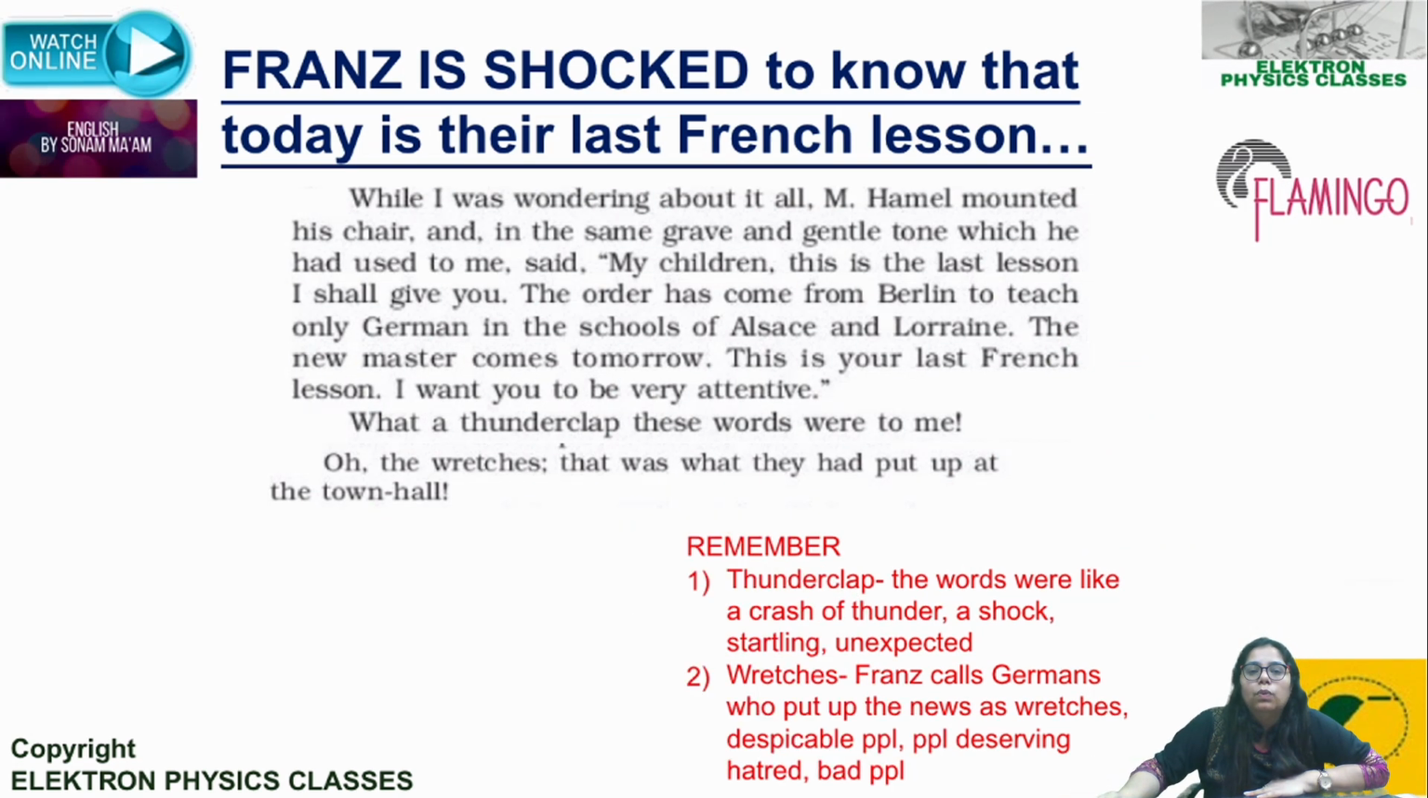So now what happens is, while I was wondering about it all, Franz is collecting all the information, practically what is happening in front of him, all the changes that he's viewing in the school: everything being so silent, unlike usual days, Hamel dressed in different clothes, Hamel not scolding him, probably for the first time ever, and old village people sitting on the back benches which were almost always vacant. So further, while Franz was thinking about all these things, what happened was, M. Hamel mounted his chair. Mounted his chair means M.